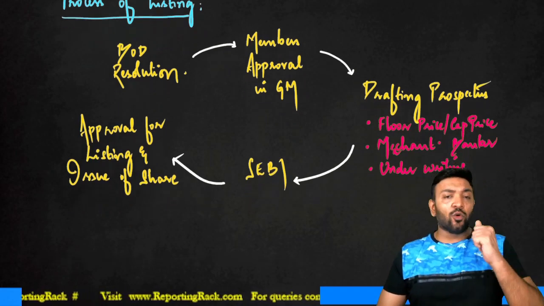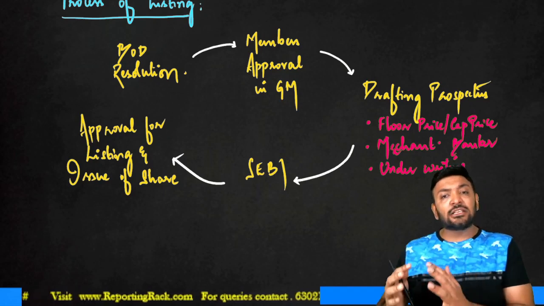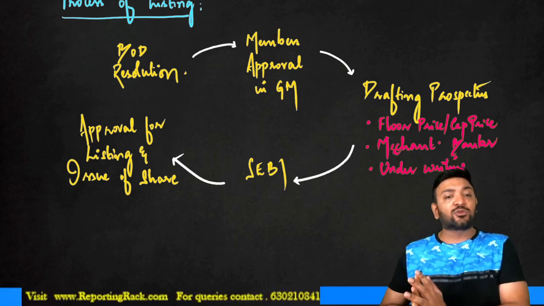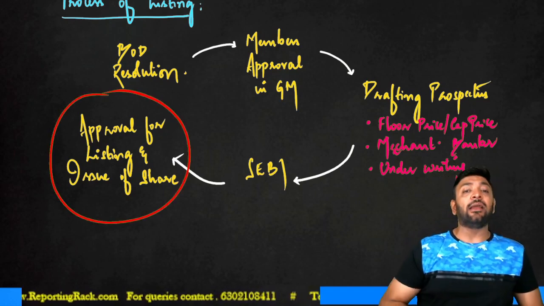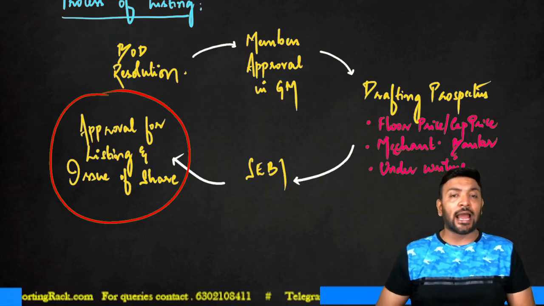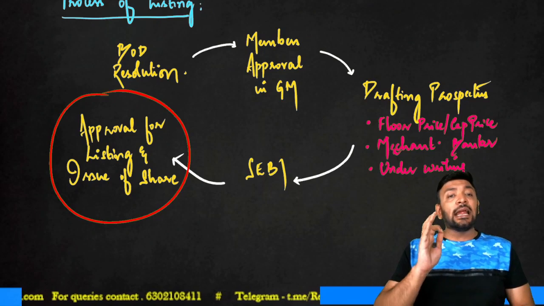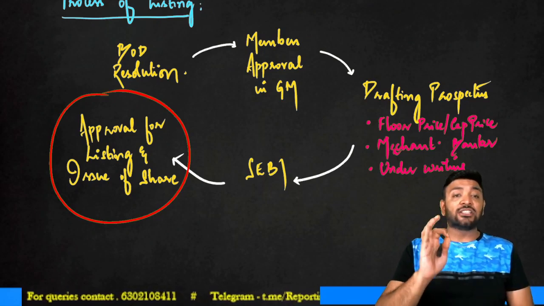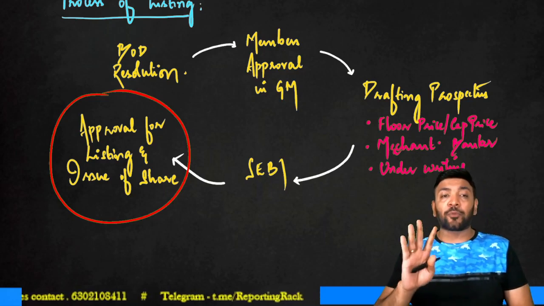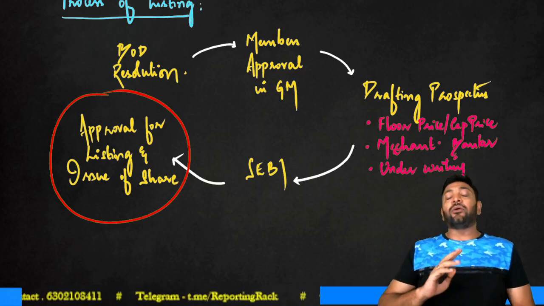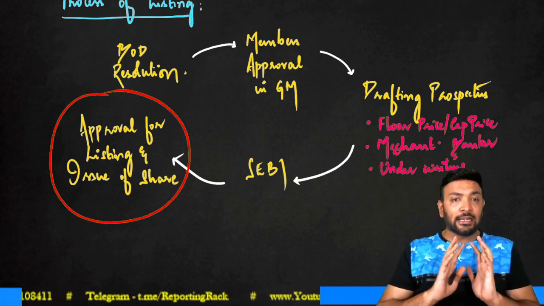It does not happen over a day or over a couple of days. It is a series of transactions or a series of events which occur before we come across this approval for listing from SEBI and where the issue of shares actually happen. So since there is a considerable period here, any enterprise which has passed a valid resolution by the board for listing shall be considered as a process of listing. Now, how does this process of listing affect the applicability of IND AS?